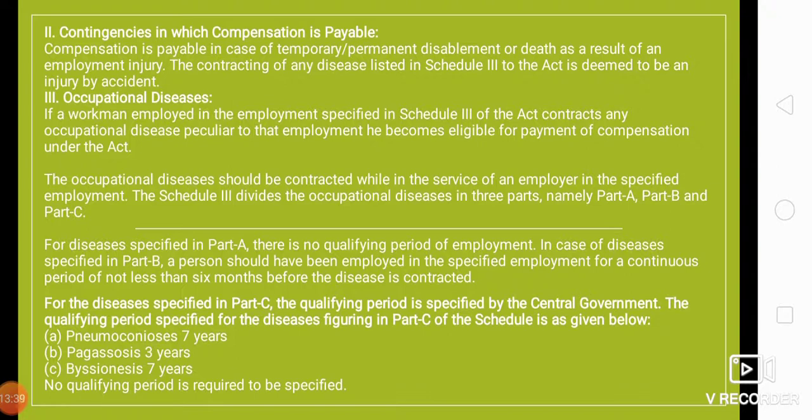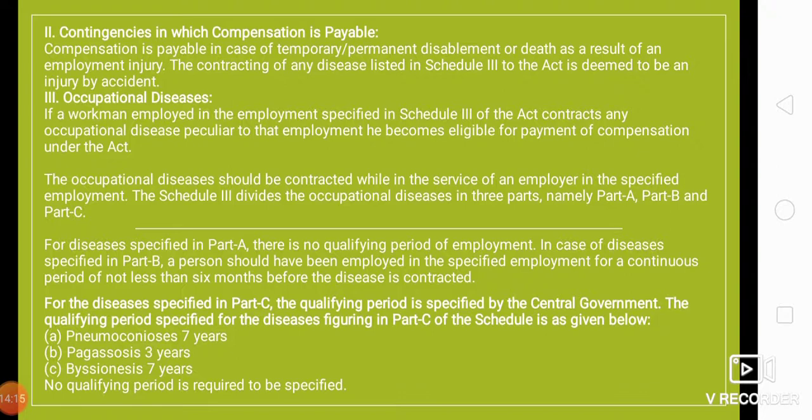Right? It is pneumoconiosis, that is for 7 years. Pagasosis, 3 years. Bisonosis, 7 years, right? So these are the qualifying periods for the respective diseases, right?